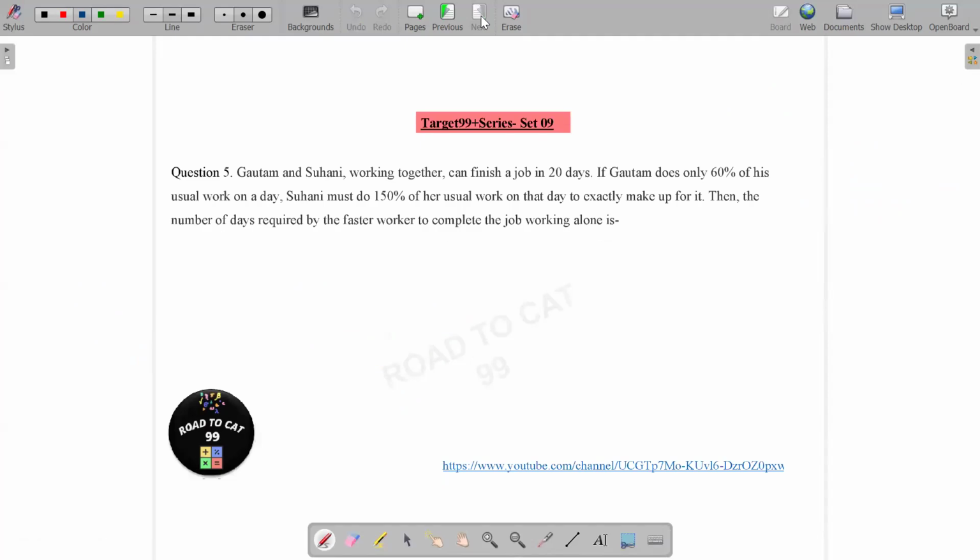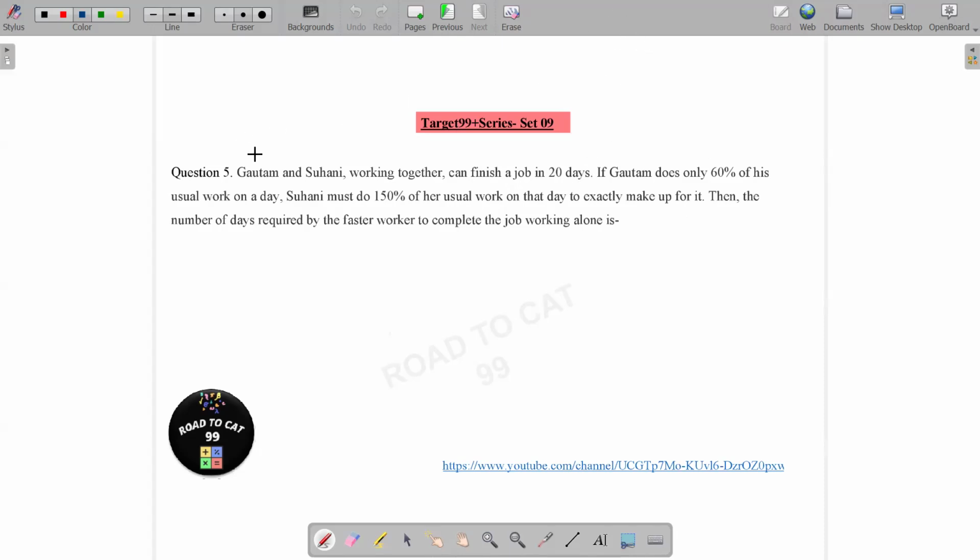Gautam and Swane working together can finish a job in 20 days. So these types of questions should be your main focus, because this question seems easy. This question seems short in length, right? Gautam and Swane working together can finish a job in 20 days. If Gautam does only 60% of his work, they both can finish the job in 20 days, right?